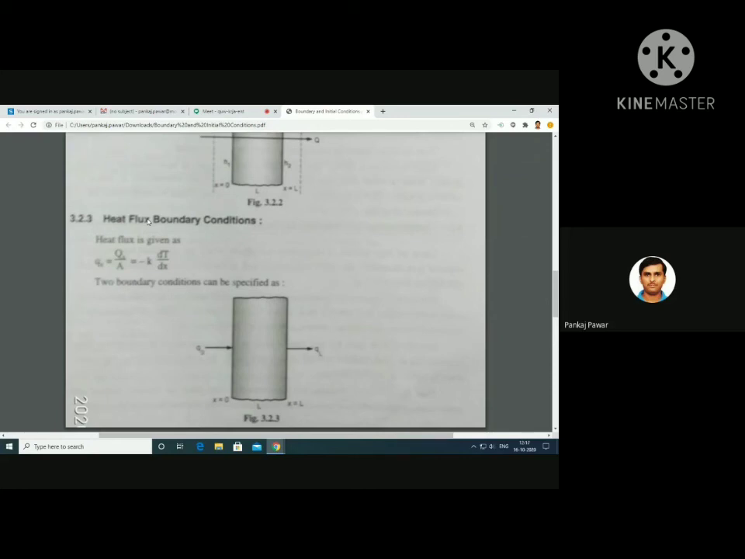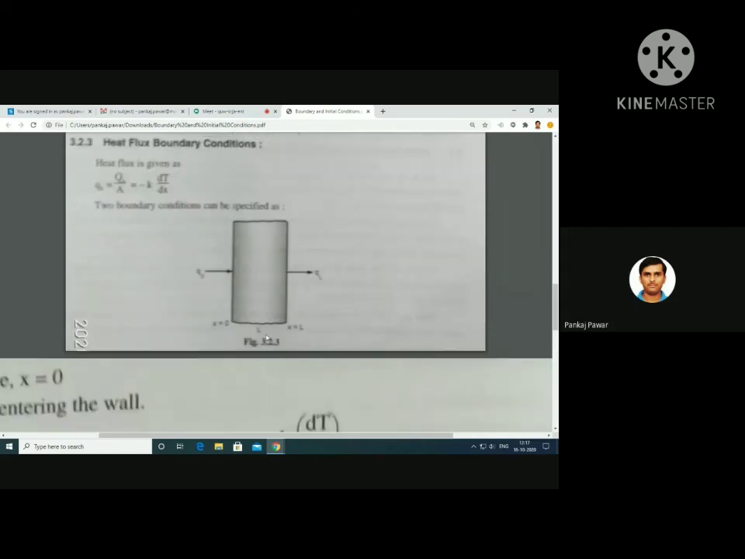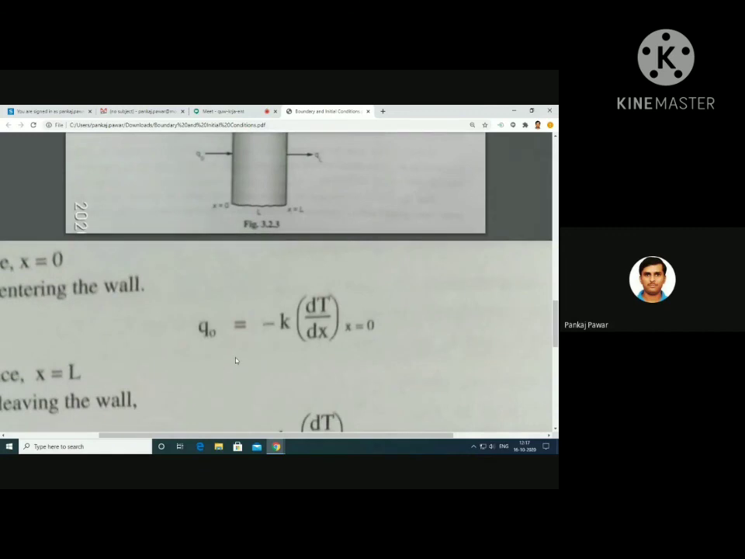So you can have the boundary condition of heat flux also. You can give the heat flux at x is equal to 0, heat flux will be small q suffix 0, and at x is equal to L, heat flux will be small q suffix capital L. So you can specify this heat flux also. When you specify the heat flux, that will become the heat flux boundary condition. Clear?